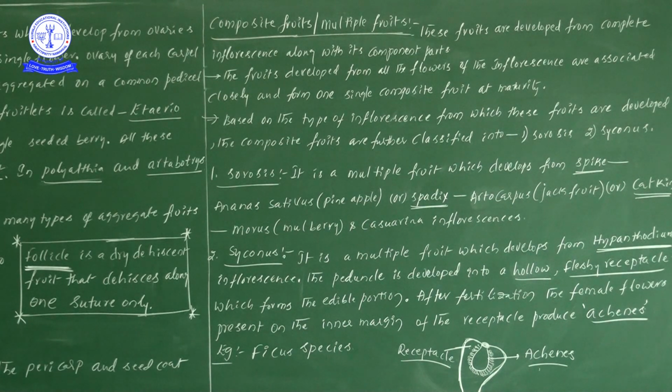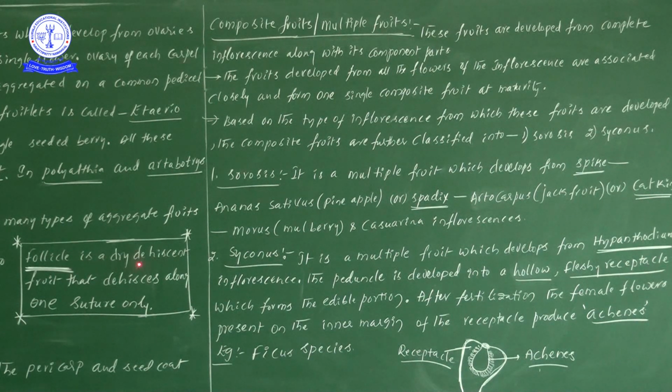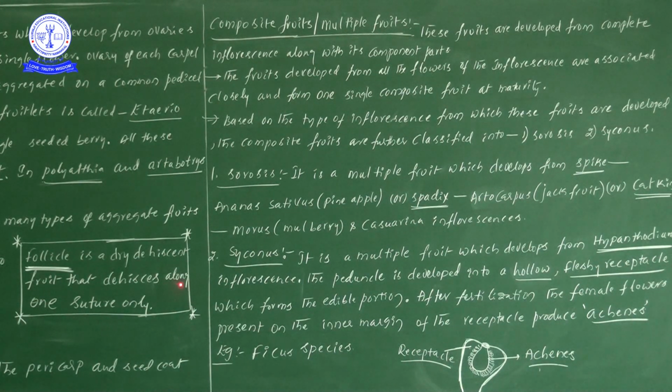One more time, an achene is a dry indehiscent fruit, where the pericarp and seed coat remain free. Next, a follicle is a dry dehiscent fruit that dehisces along one suture only. Next, composite fruits.